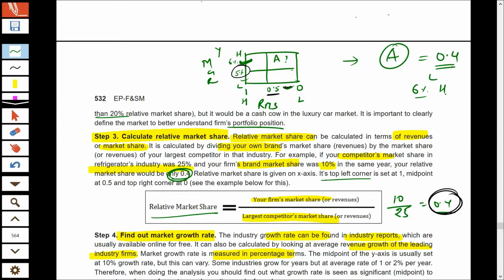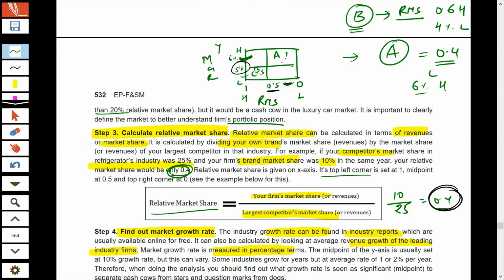And supposing we are doing analysis for product B, and we came to know that product B has a relative market share of 0.6, and the industry in which product B is operating has a growth rate of 4%. This means that relative market share is high, but the growth rate is low. That means your product is a cash cow. B is a cash cow.